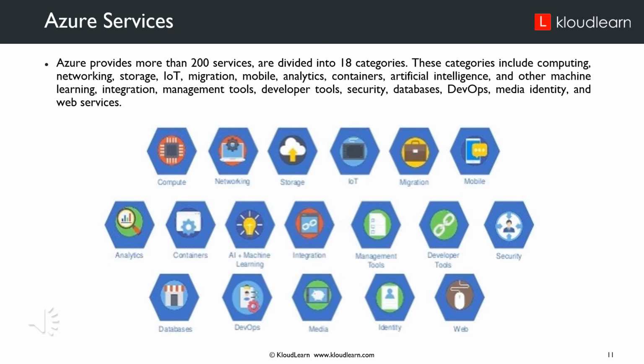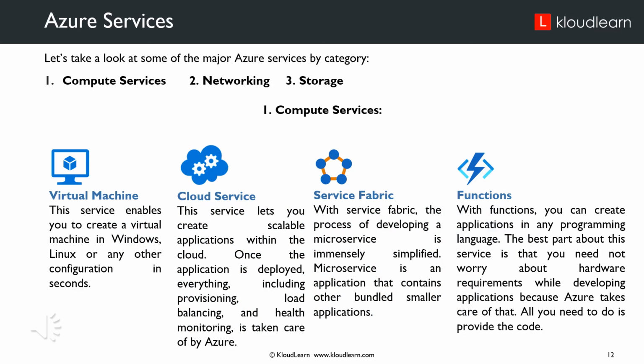Azure Services. Azure provides more than 200 services, divided into 18 categories. These categories include computing, networking, storage, IoT, migration, mobile, analytics, containers, artificial intelligence and machine learning, integration, management tools, developer tools, security, databases, DevOps, media entity, and web services. Let's take a look at some of the major Azure services by category.